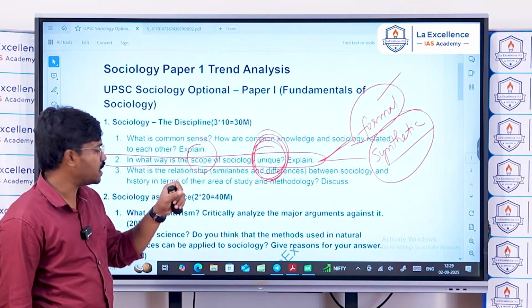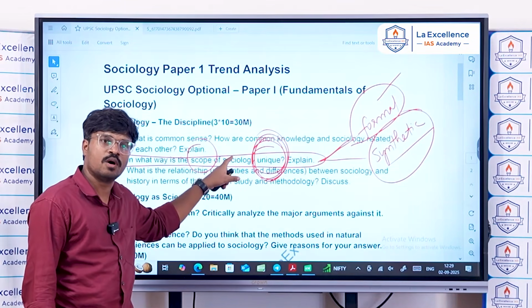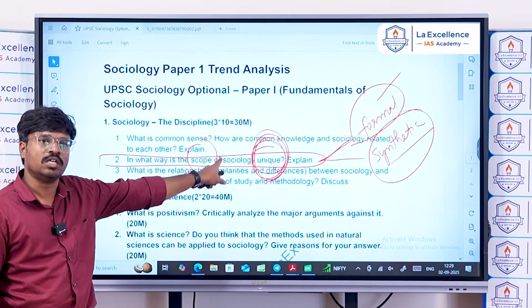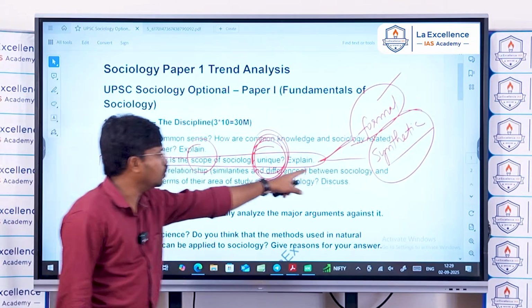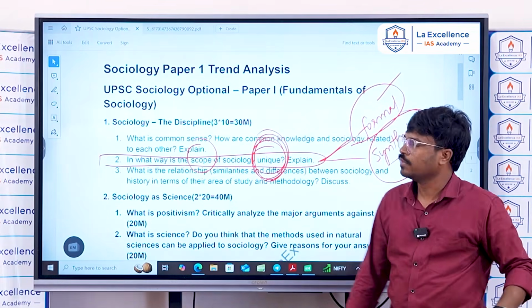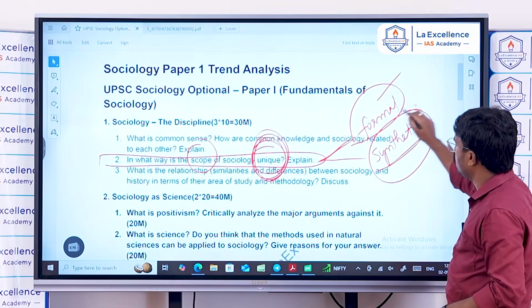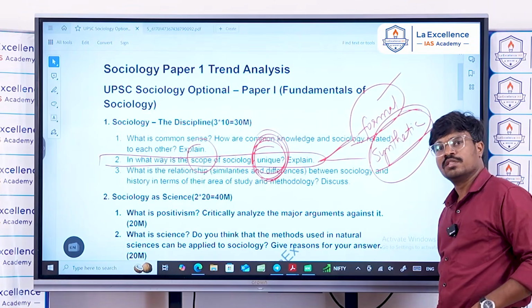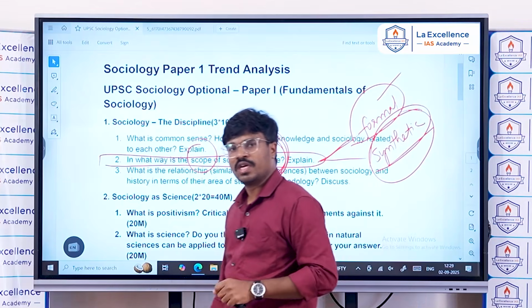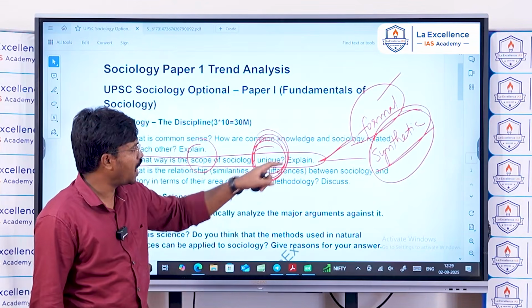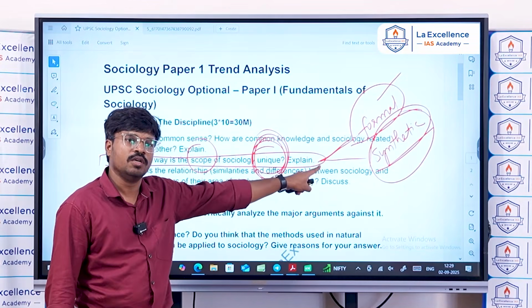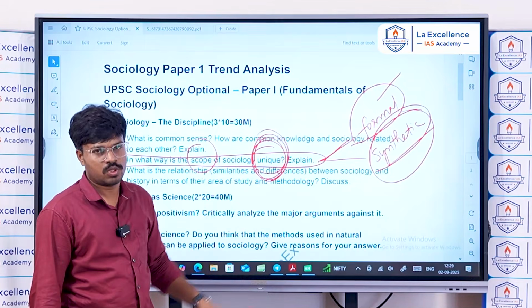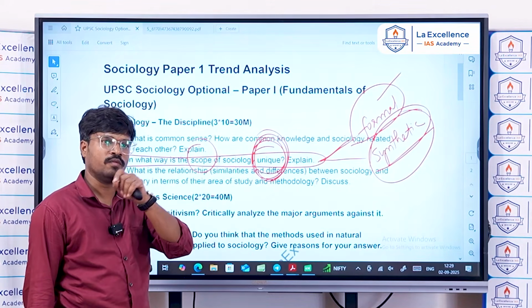Okay, sociology has a unique scope because it is a synthesis of multiple disciplines, according to Emile Durkheim, who advocated the synthetic school of thought, combining multiple disciplines into one subject, that is sociology, for a better understanding of society.